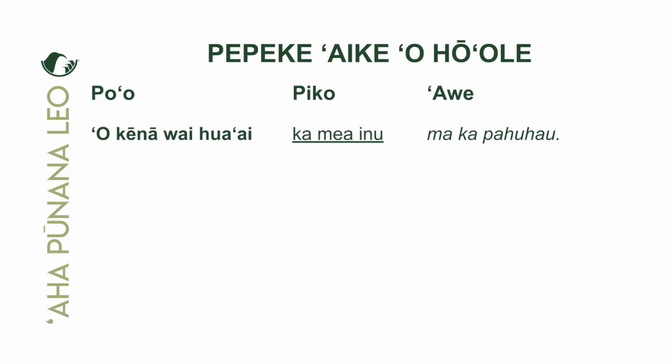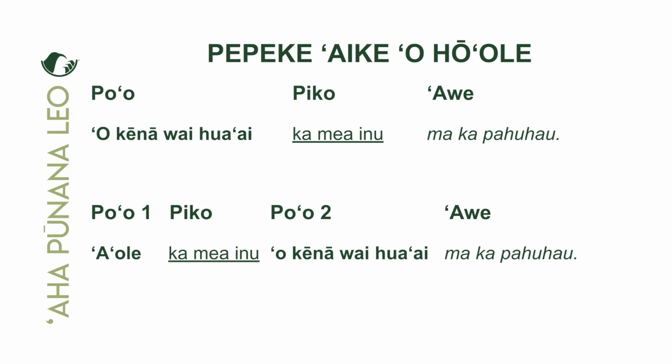Okay, so in the positive form, ʻo ke nā waihua ka mea inu makapahu. Right? We said that that juice is the drink in the refrigerator. Okay. So to negate this, we just went over this. All right. So we're going to have elua poʻo, right? We're going to have poʻo ekahi, piko, poʻo elua, and then the ʻave. Let's take a look. All right. So ʻaʻole ka mea inu ʻo ke nā waihua makapahu. Yeah, makapahu, in the refrigerator.